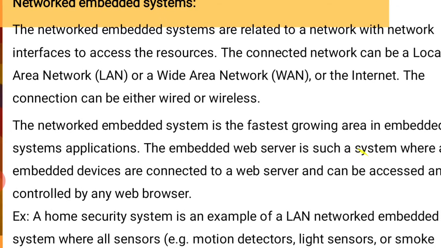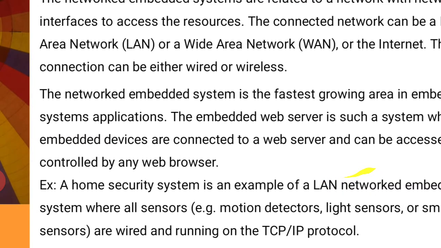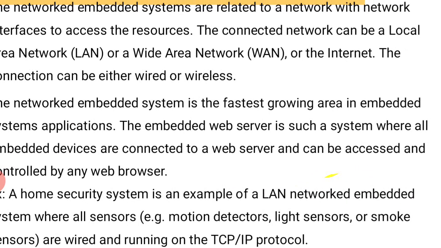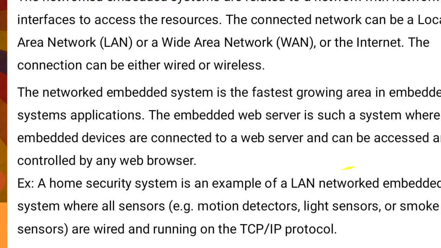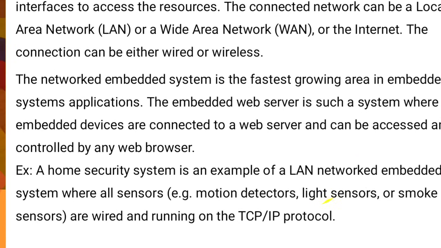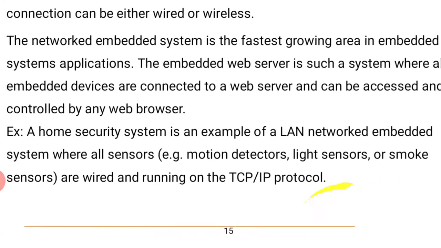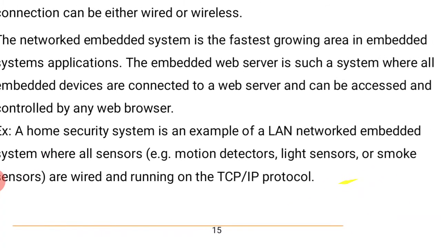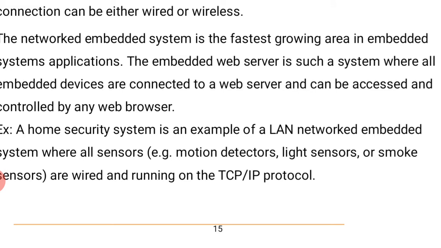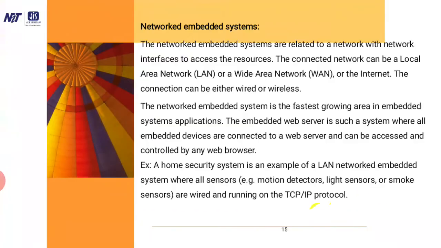The network embedded system is the fastest growing area in embedded system applications. In the embedded web server, the embedded device is connected to a web server and can be accessed and controlled by any web browser. Example: a home security system is an example of a LAN network embedded system where all sensors, that is the motion detector, light sensor or smoke sensor, are wired and running on the TCP/IP protocol.